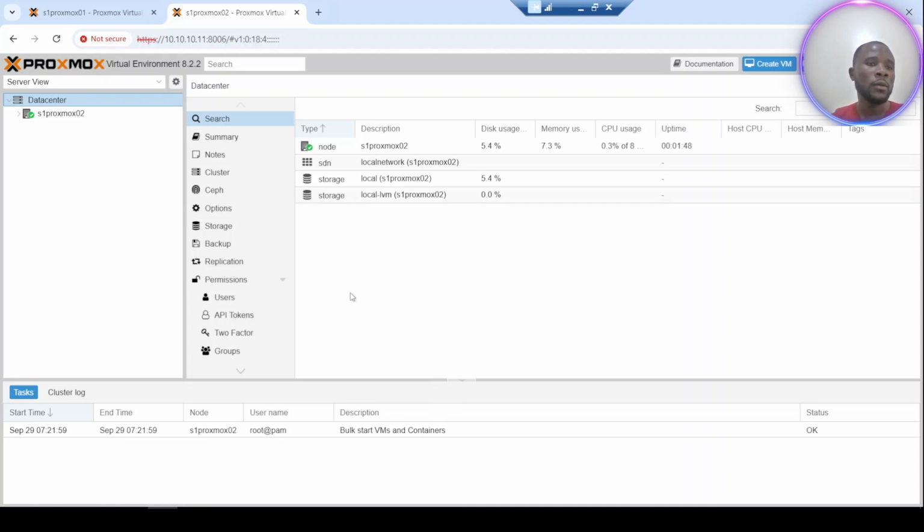So for the coming video, I will show you how you can make an HA cluster with your Proxmox node. I will deploy offline a third node, and with the third node, I will make a cluster with 3 Proxmox nodes. And beyond this, I will use Ceph storage as the backend storage for this cluster.